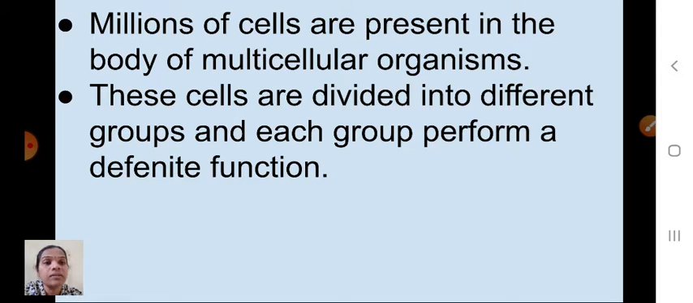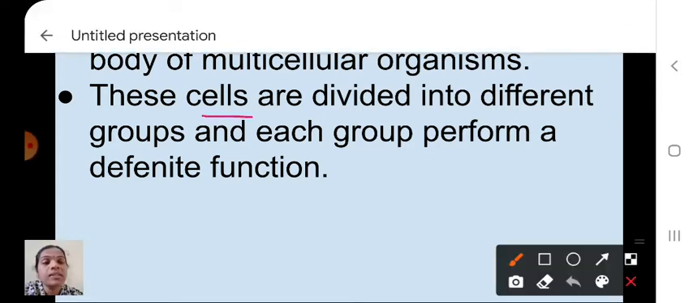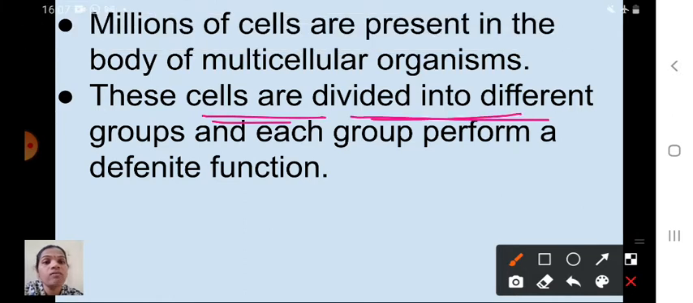These cells are divided into different groups and each group performs a definite function. Okay children, just imagine our human body. Our body is made up of many cells. Those cells are divided into different groups. For example, in muscles one kind of cells is there, in another organ another kind of tissues is there. So each group performs a definite function.